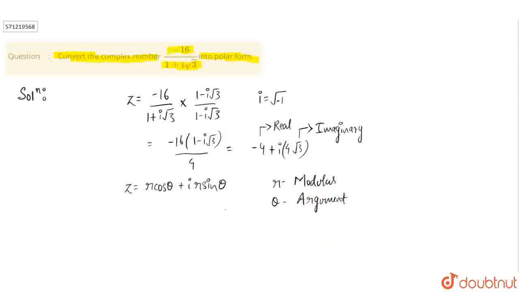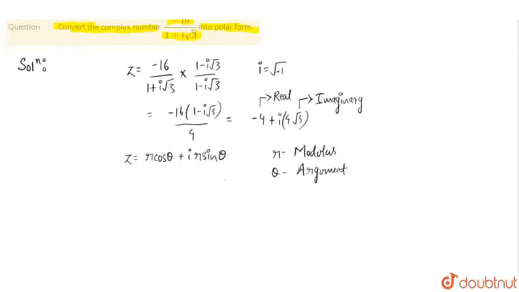So now here let's try to find out the value of r and theta. So here we get minus 4 plus iota into 4 root 3, this is equal to r cos theta plus iota r sin theta.